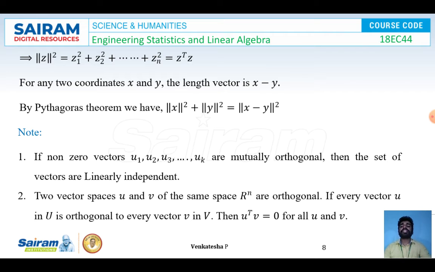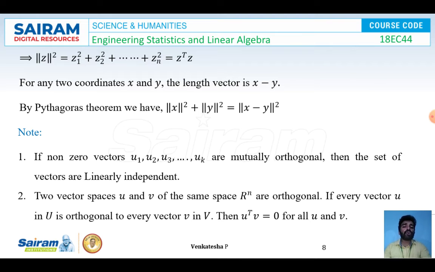So it implies that we can say that the norm z square will be equal to z1 square plus z2 square plus so on plus zn square. It will be equal to z transpose z. That is, for any two coordinates x and y, the length vector is x minus y. So by Pythagoras theorem, we have norm x square plus norm y square is equal to norm of x minus y whole square.